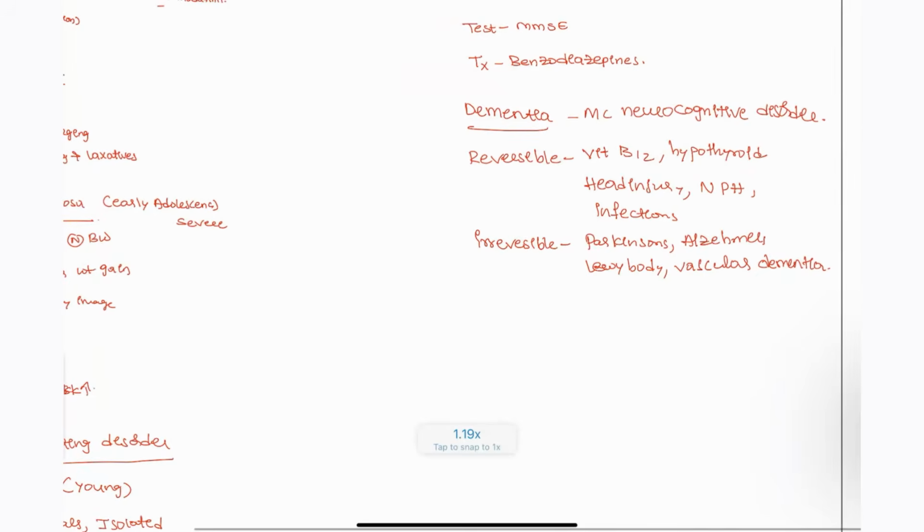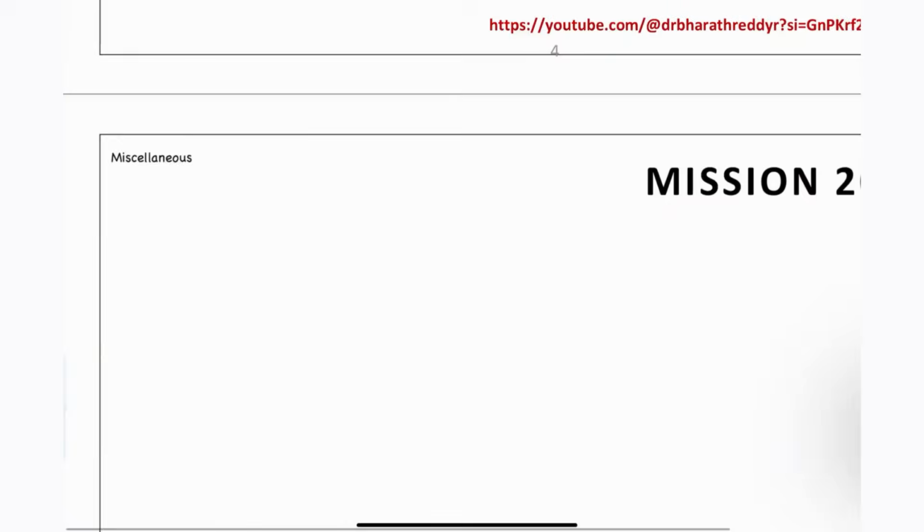Last, some miscellaneous definitions you have to take note of. Sorry for the cough, guys.